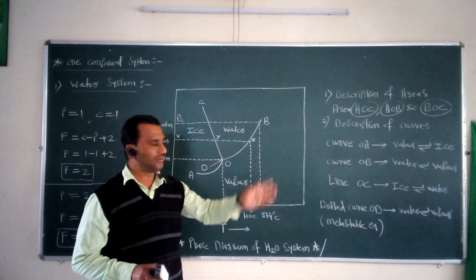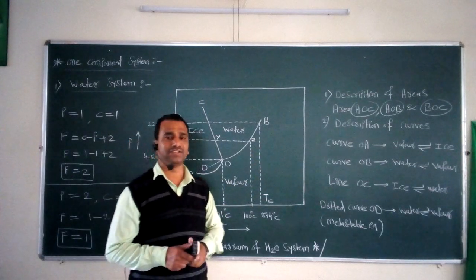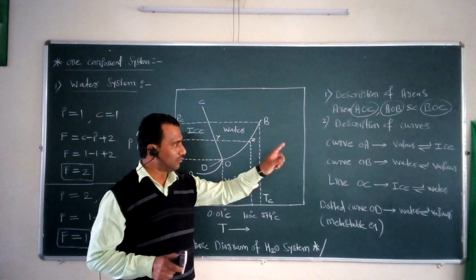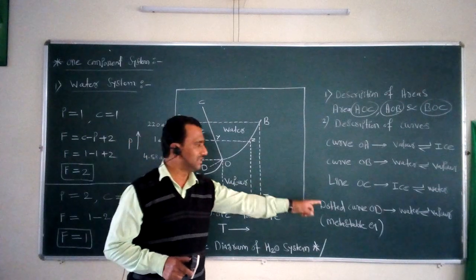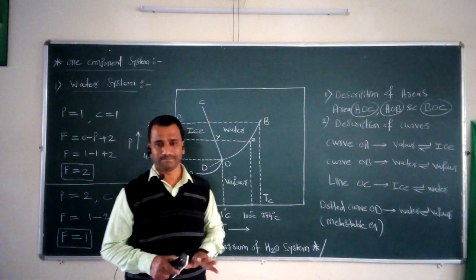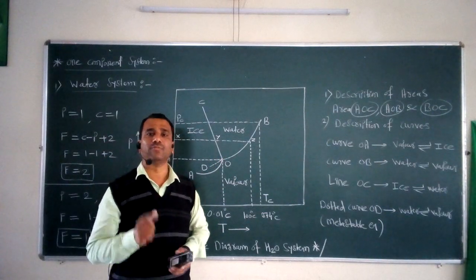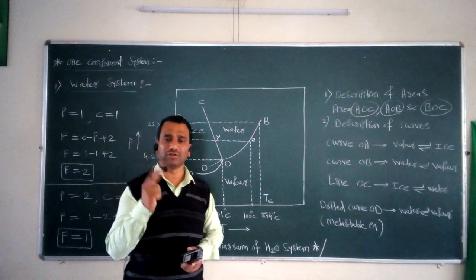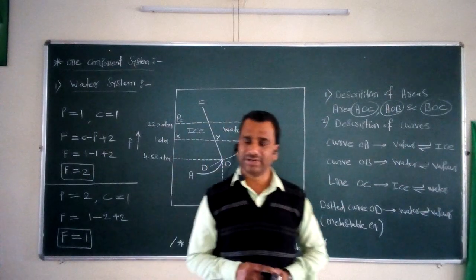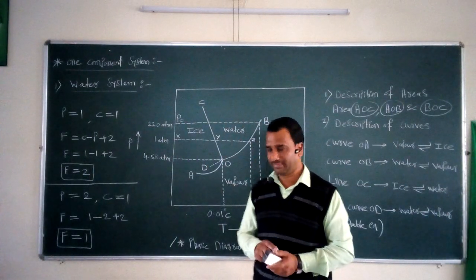So these are the four different curves present in this water system: curve OA, curve OB, curve OC, and the dotted curve OD. All these curves are monovariant systems; we require one variable to describe them completely, either pressure or temperature.